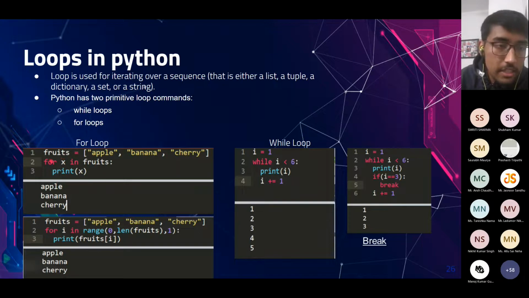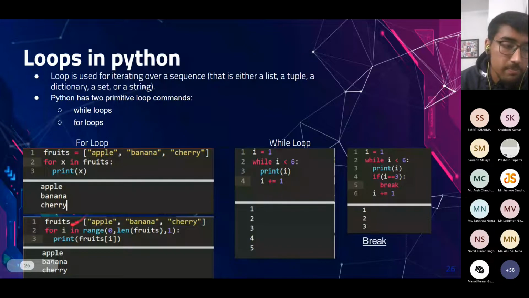Let's say in an example, we have fruits as a list, and it has values apple, banana, and cherry. If we have to iterate over this list, we can use a for loop, and the syntax is like for x in fruits. So here x will one by one take all the values in the list in order. If we run the for loop, and after the indentation we print x, apple, banana, and cherry will be received in our output.